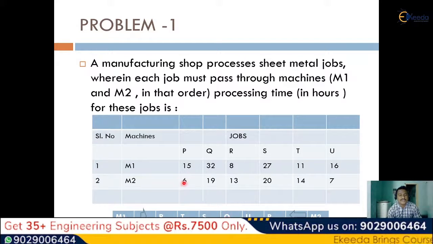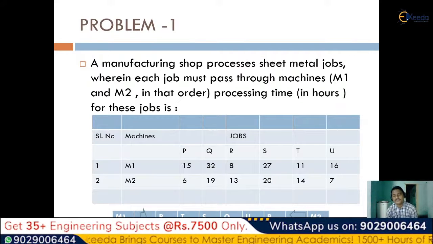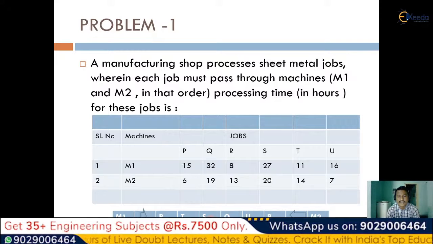Since 6 is present in machine 2, that's why we are replacing P over here first. U7 is present, that is also machine 2, so we are replacing U over here. Then we'll see that R8 is present in machine 1, so it is coming in the left hand side part, R. Then finally 11, the next one, which is T, then S, which is 20, and finally 32, which is Q. Based upon that we have the sequence R, T, S, Q, U and P.